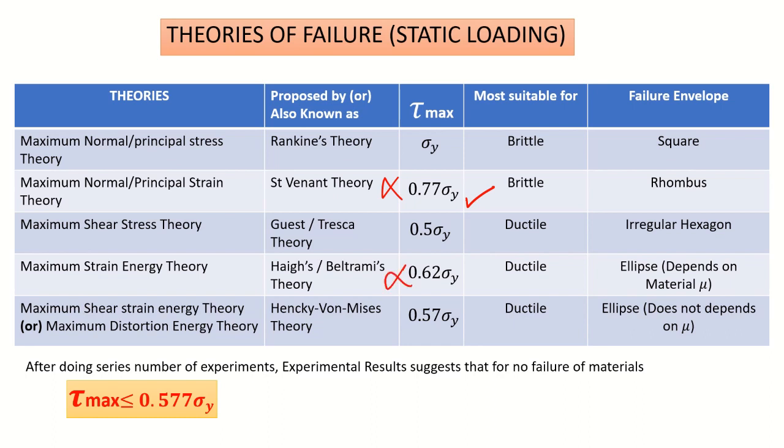Here, this is normal stress, so we are not going to consider the shear part. So tau max we can take as sigma y directly, because it is normal. Now we will discuss each of the different theories of failure in detail.